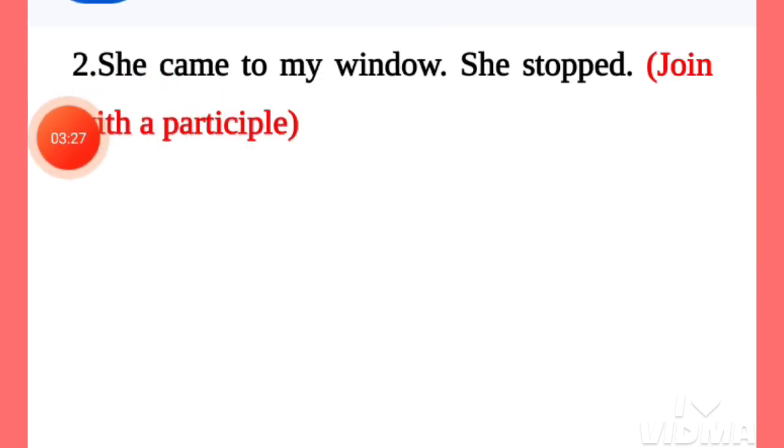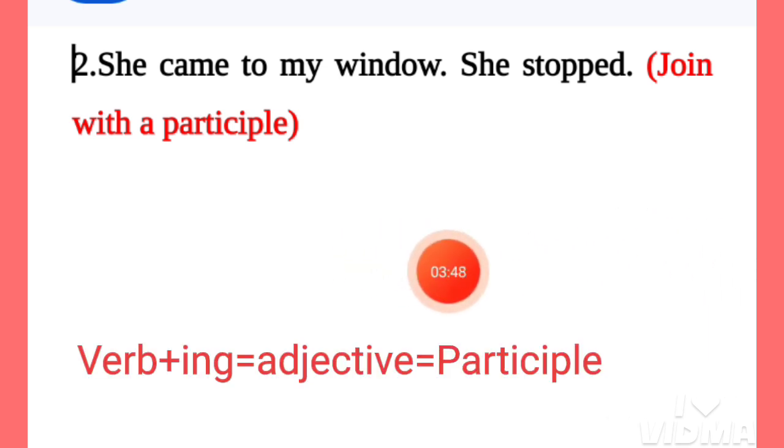This is the second sentence. She came to my window, she stopped. This is a simple sentence. She came to my window, and this is also a simple sentence. She stopped. We have to join these two sentences by using a participle. We know a participle is a word which is formed by adding ing to a verb, and a participle works as an adjective and also as a verb in a sentence.